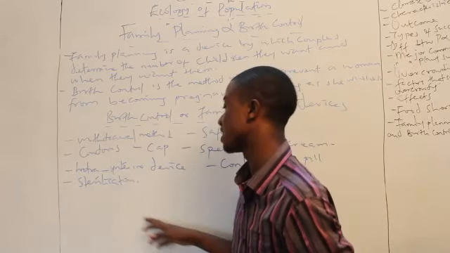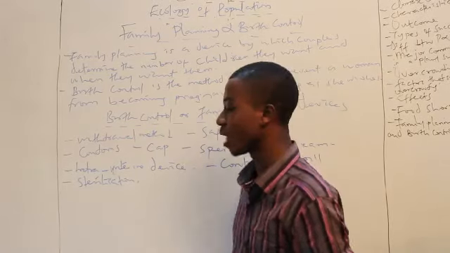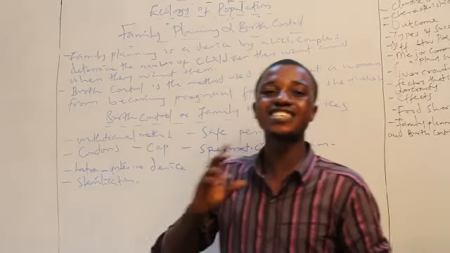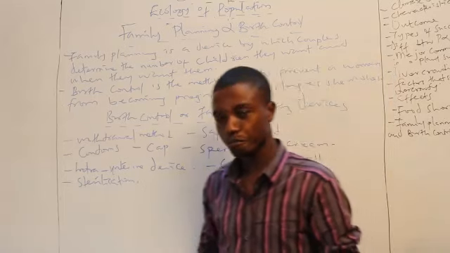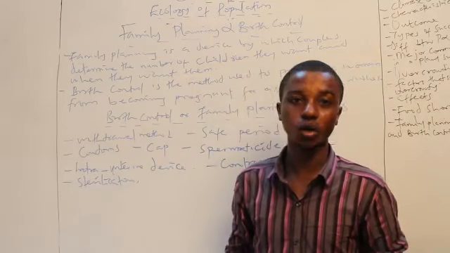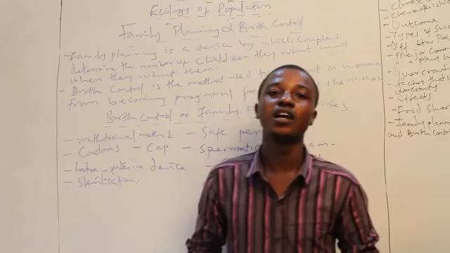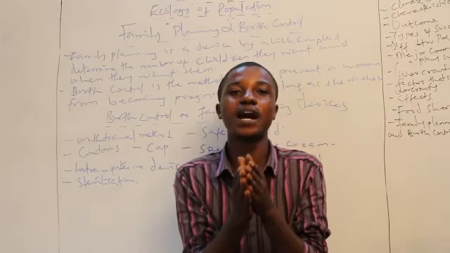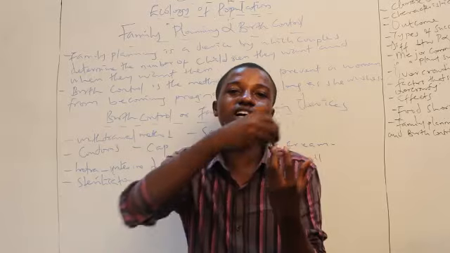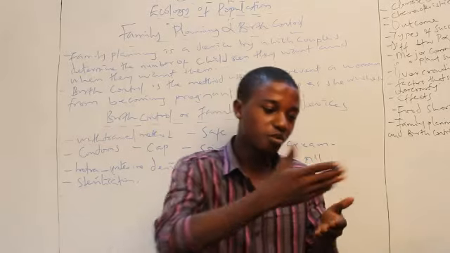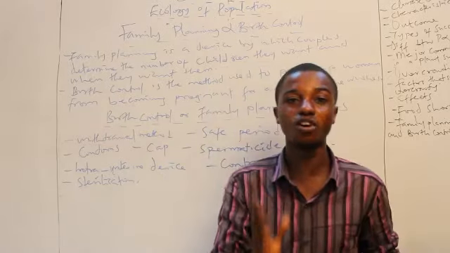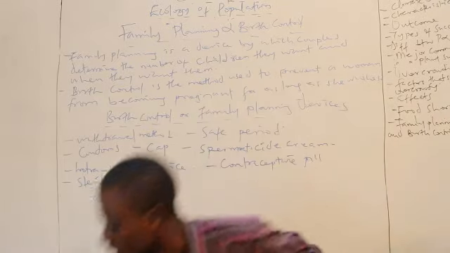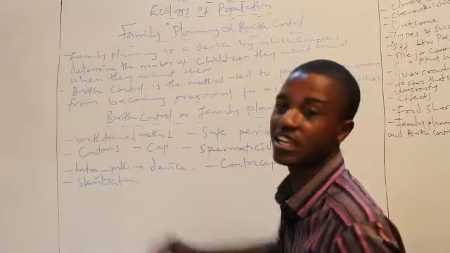And lastly, we have sterilization. Now, what do I mean by sterilization? Now, it is actually possible. There is something we call vasectomy. Now, what is vasectomy? Vasectomy simply means you prevent the passage of sperm. The sperm passes through the seminiferous tubules. There's something called the tube, or let me just say sperm duct. Let me try and break it down. Let me make it simple. The sperm passes through the sperm duct. Now, this is what happens for sterilization.